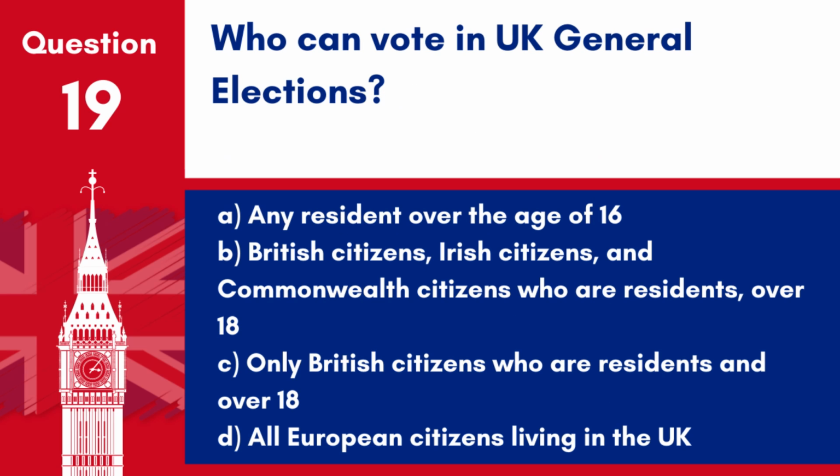Question 19. Who can vote in UK general elections? A. Any resident over the age of 16. B. British citizens, Irish citizens and Commonwealth citizens who are residents over 18. C. Only British citizens who are residents and over 18. D. All European citizens living in the UK.